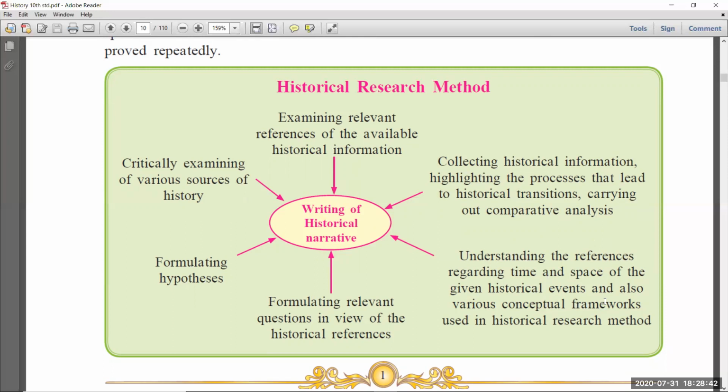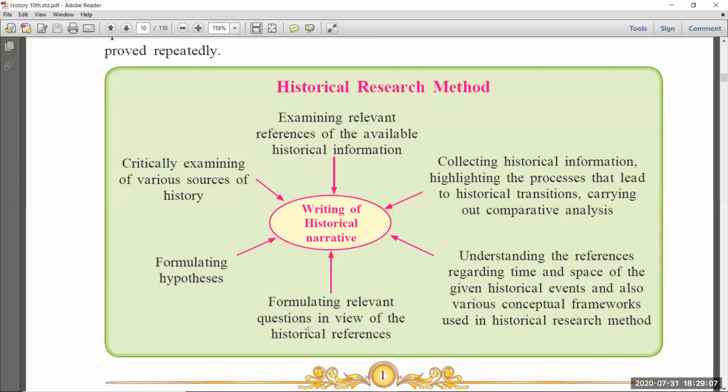So how to start, which page I have to start, which page I have to put in ending. Okay, how to start this book. All these things we have to do first in rough work, which we call a framework. And finally, formulating relevant questions in view of the historical references. Okay, so the last one is what? You prepared all the rough work, so now you have to start the questioning.